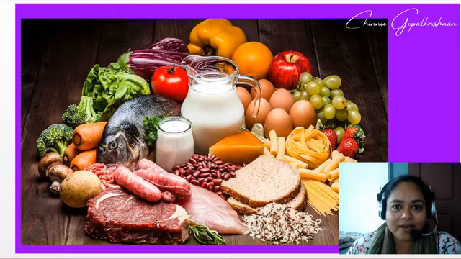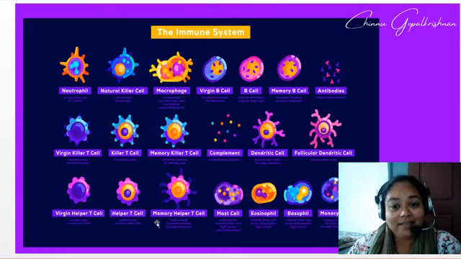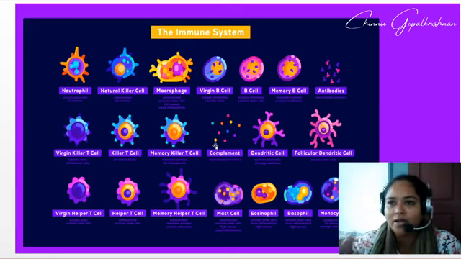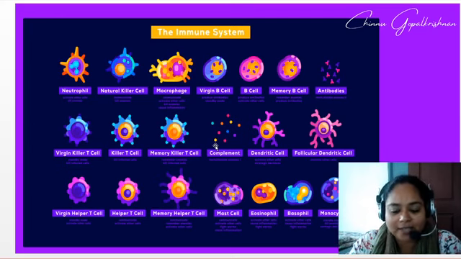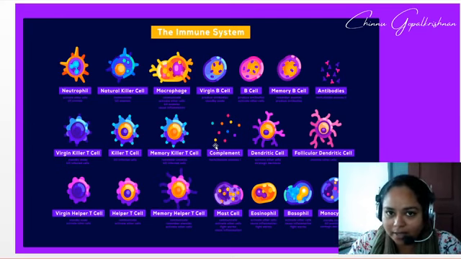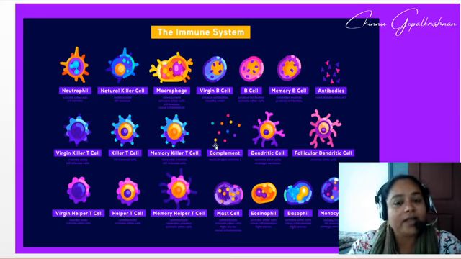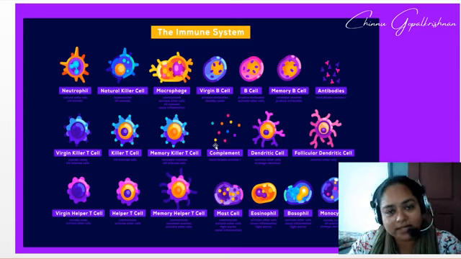So in our blood we are having this many types of cells. We have already studied cells in a chapter, and in that you have studied about blood, granulocytes of different types, agranulocytes of different types. So you are having neutrophils, eosinophils, basophils. You are having lymphocytes classified into large lymphocytes and small lymphocytes. Then you are having monocytes.